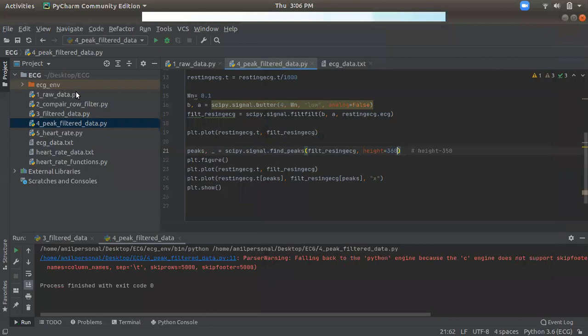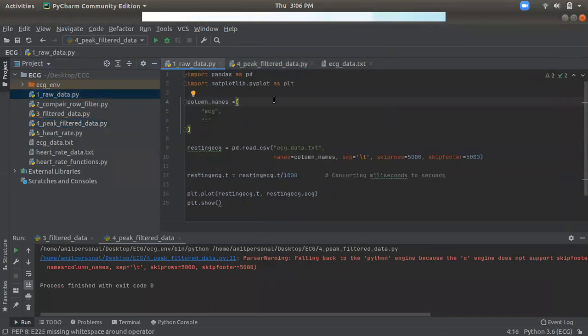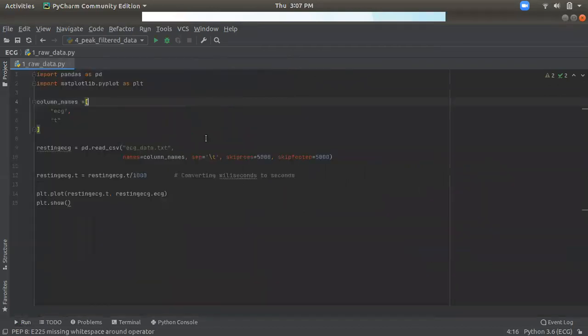What's going on? The first one is the raw data which we get from the ECG text. The resource file is the ECG text. So let's take it. We first import pandas as pd, basically renaming it as pd. Then we import matplotlib.pyplot and rename it as plt.